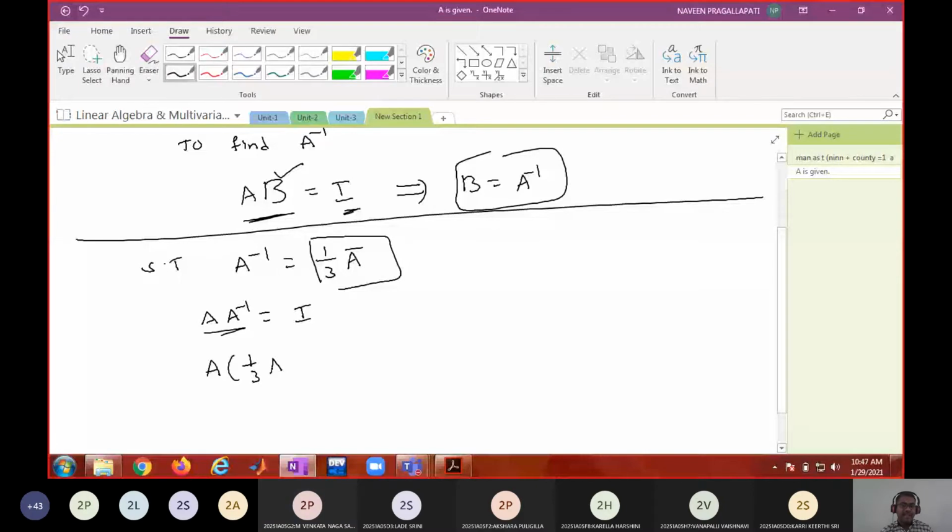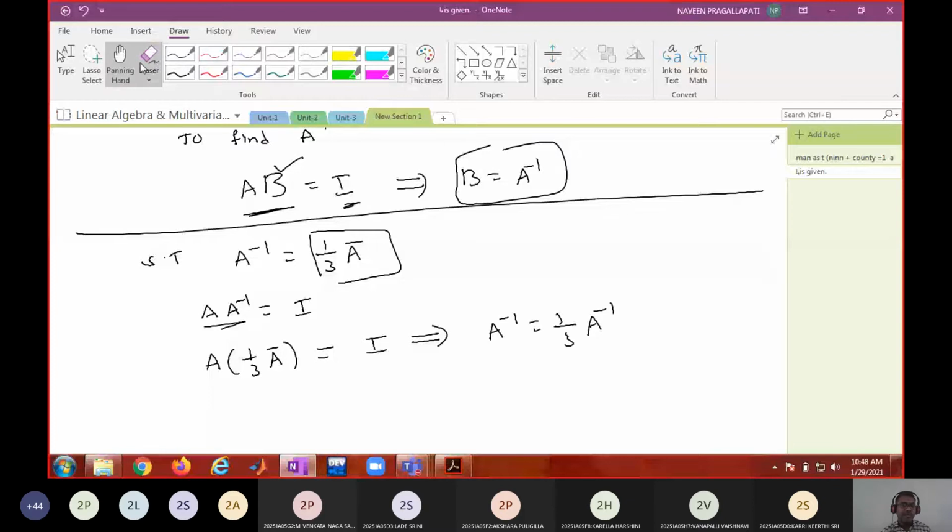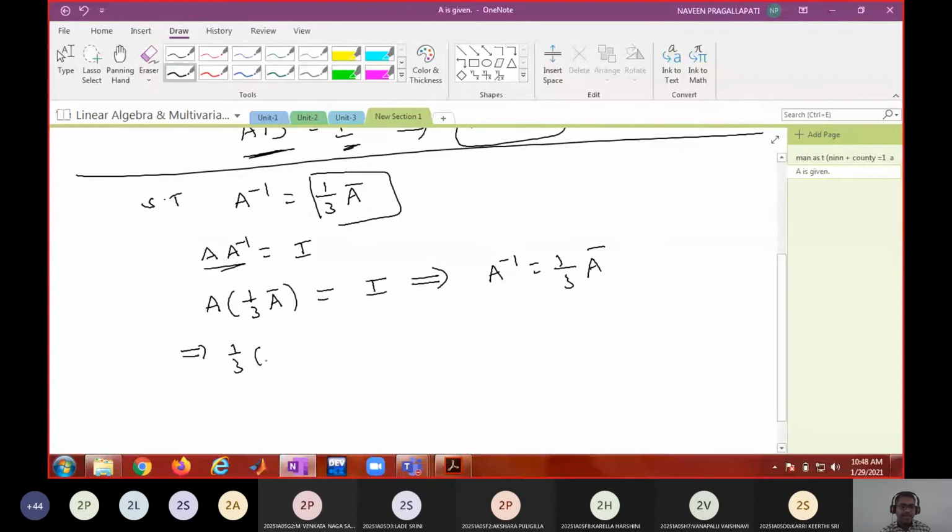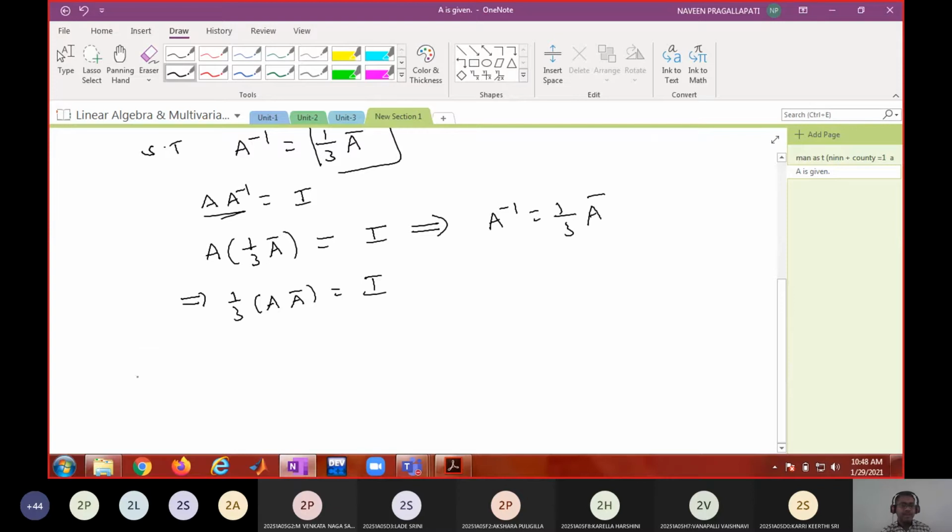Therefore, to show that A inverse equals 1 by 3 into A bar, it is sufficient for me to show that A into 1 by 3 A bar is I. Or using the scalar property, I can write it as 1 by 3 times A A bar is equal to I. Is it okay?